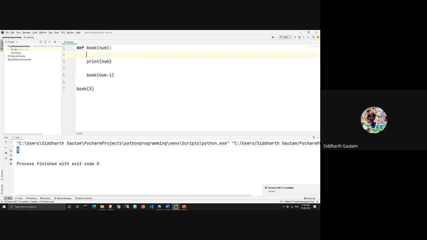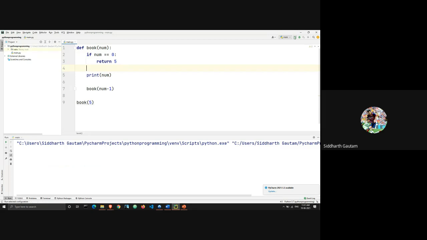So what I'm going to do is write if num is equal to 0, I'm just going to write break. Does break work? Okay, break does not work here. So we have to write a return value, right? I'm just going to return. And what do we return? We don't have to return anything. We can just return, let's say, 5. Since we are not storing the function in a variable, we can return anything, it won't matter.